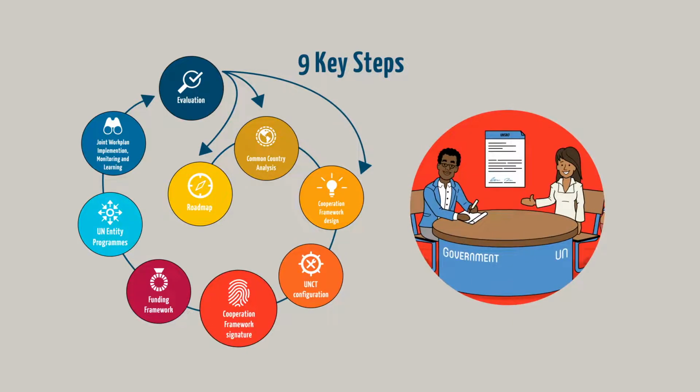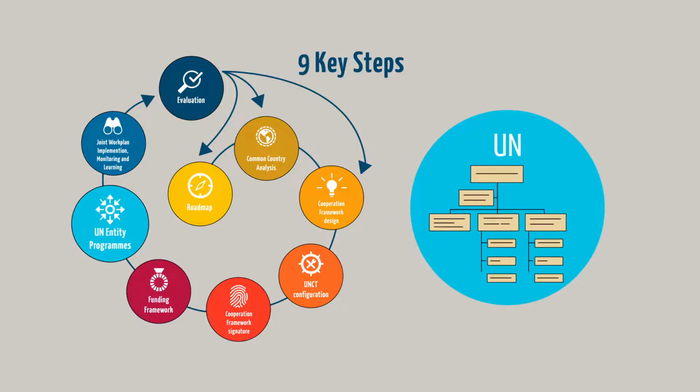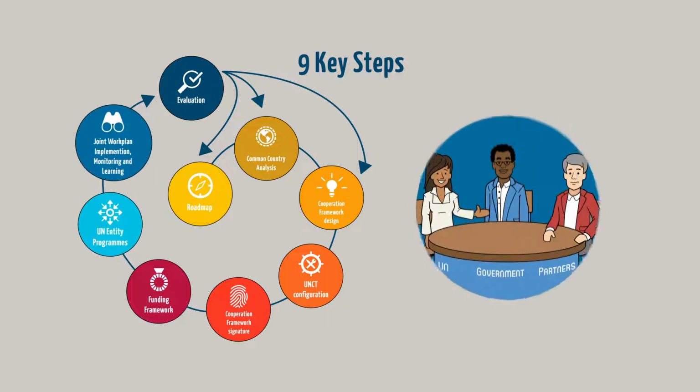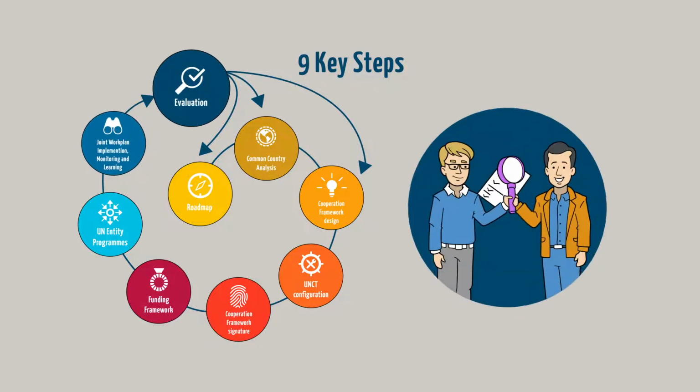The signature of the cooperation framework by the UN and the government. Funding framework, when the financial resources to deliver the solutions are identified. UN entity-specific country programs are derived from the cooperation framework. Implementation of the cooperation framework is coordinated through joint work plans. Monitoring assesses performance during implementation and feeds directly into real-time learning and a mandatory evaluation of the results.